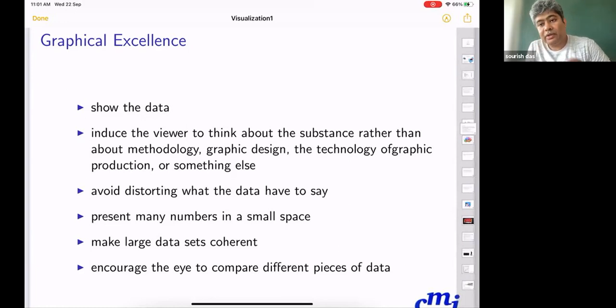Make a large data set coherent. Let me give you one example. We have around 36 states and some union territories, and all these states report the number of COVID cases every day. If I just put the data in a table and show it to you, it will be too many numbers for you to realize which number is actually good and bad.